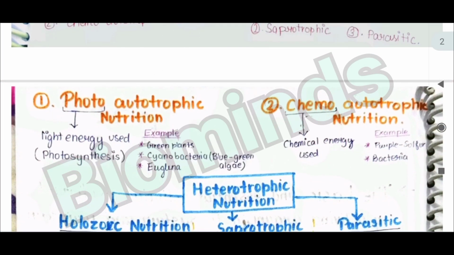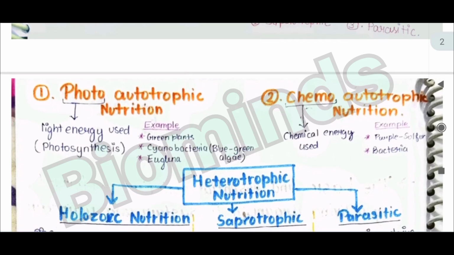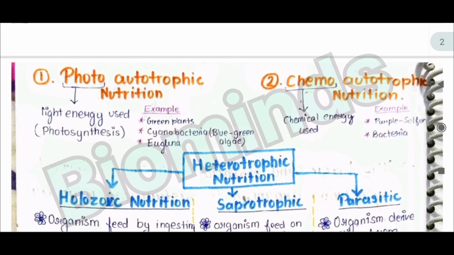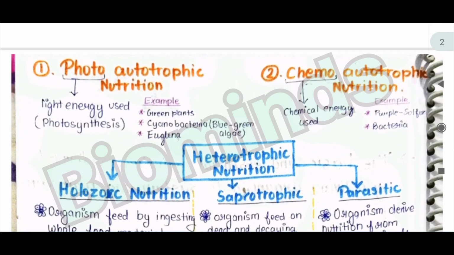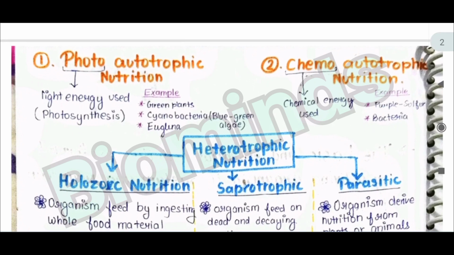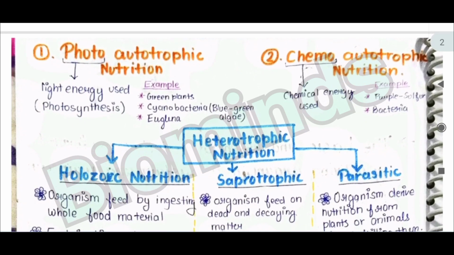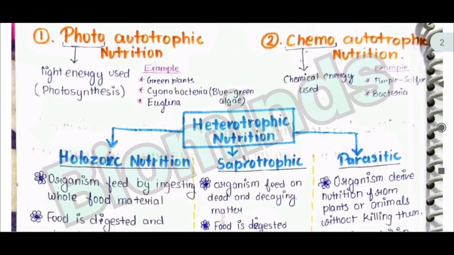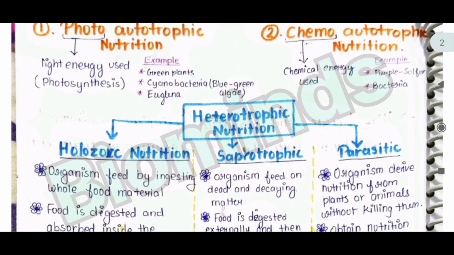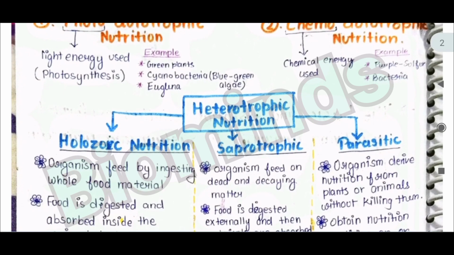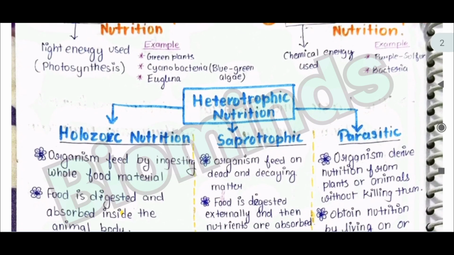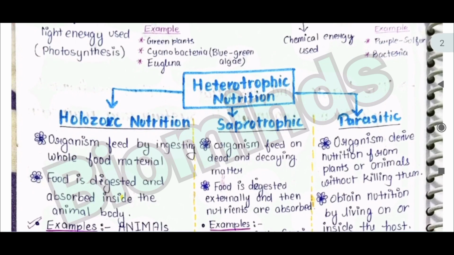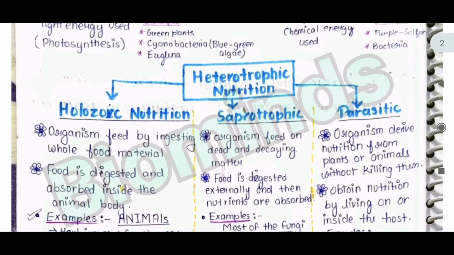Photoautotrophic nutrition and chemoautotrophic nutrition. Photoautotrophic nutrition uses light energy for photosynthesis, and chemoautotrophic nutrition uses chemical energy for synthesis. For example, green plants, cyanobacteria, and euglena are photoautotrophic, and purple sulfur bacteria are an example of chemoautotrophic nutrition. Then the heterotrophic nutrition. They are holozoic nutrition, saprophytic nutrition, and parasitic nutrition.